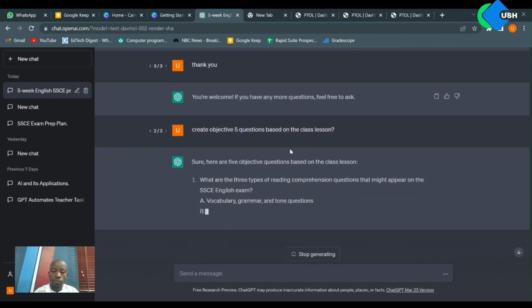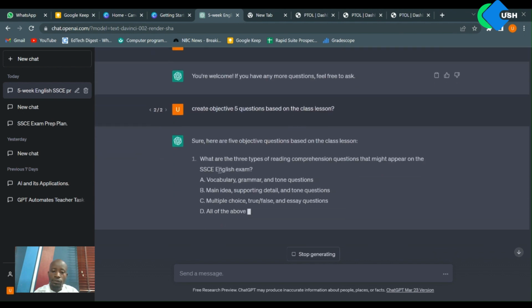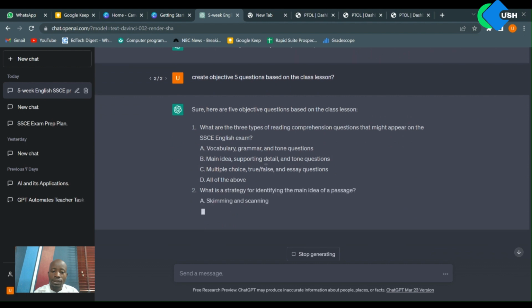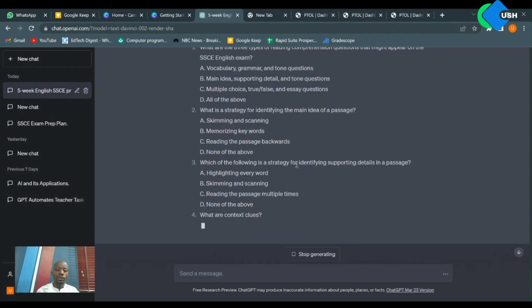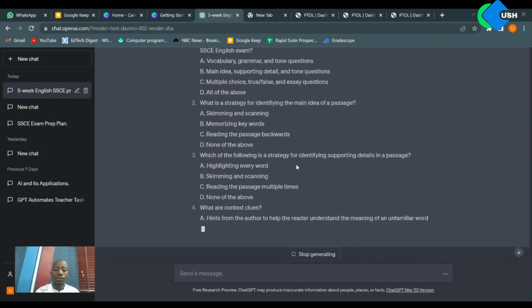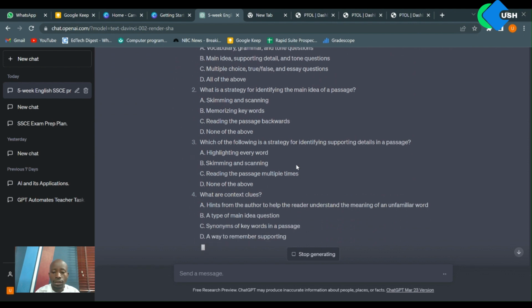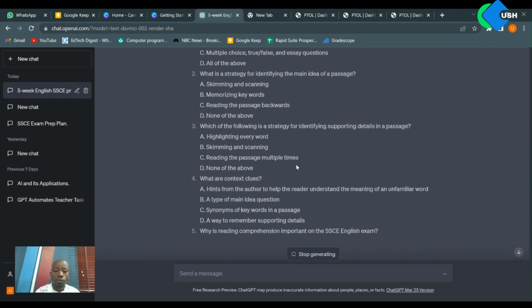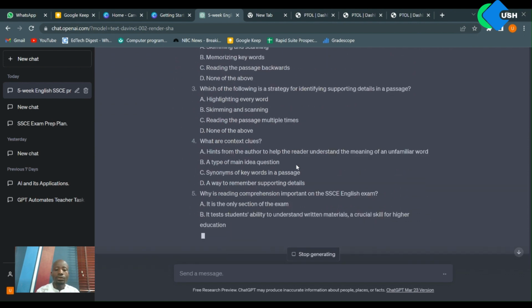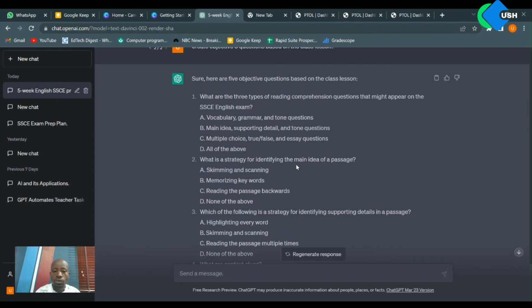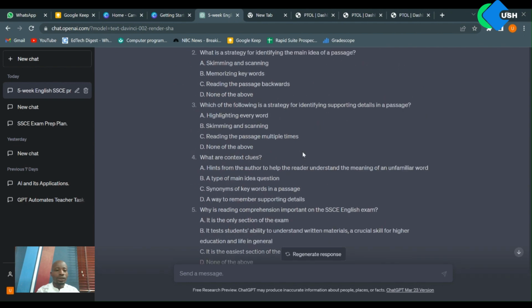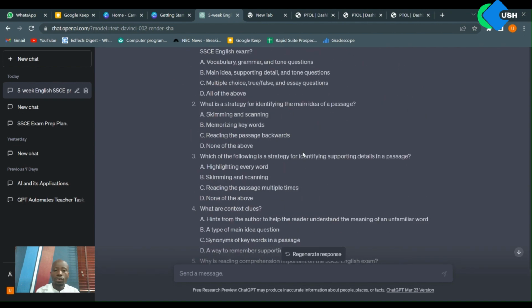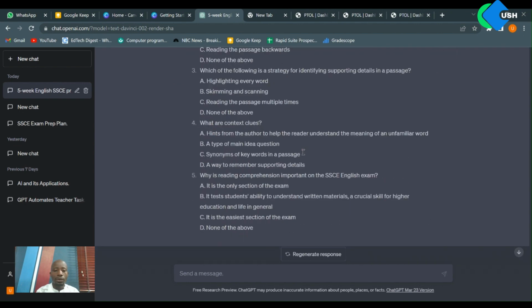Okay, so you see that it's able to give us objective questions, not just general questions. So imagine the application of these two when creating questions at the end of the term. No more cracking your head, coming up with questions that are just plain not good enough. You could just use this to generate objective questions, essay questions that you could use for your exam, your classwork, your test.